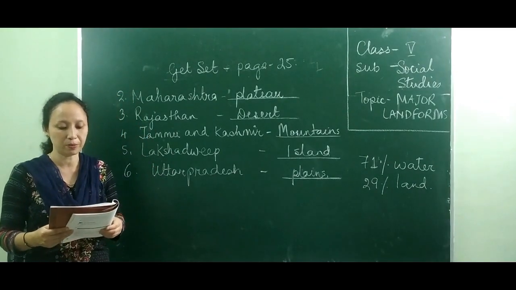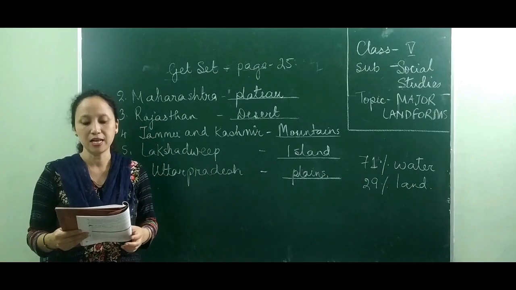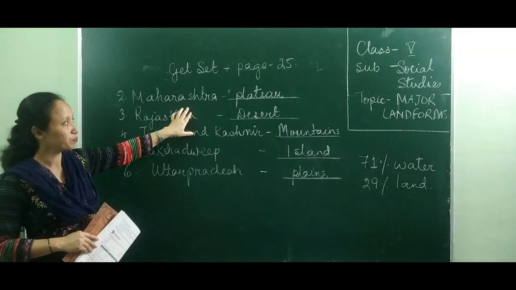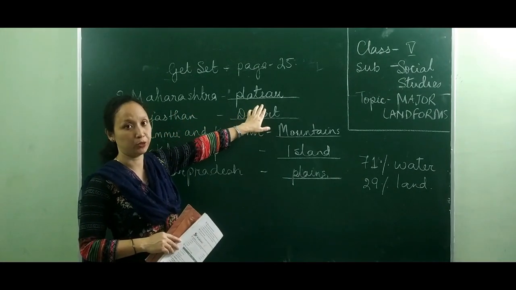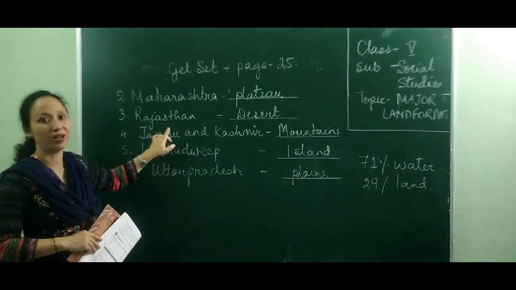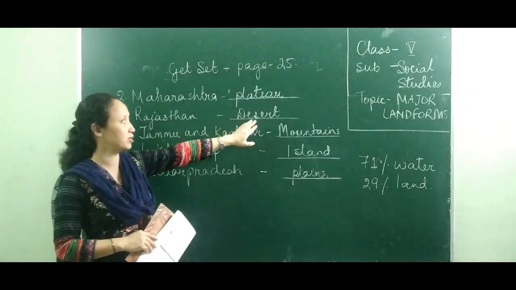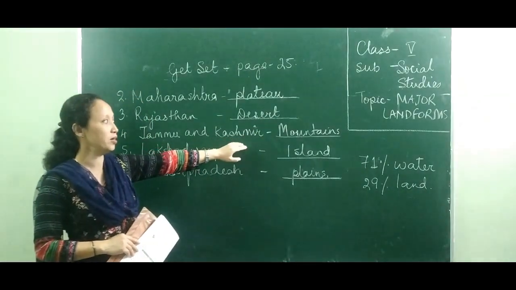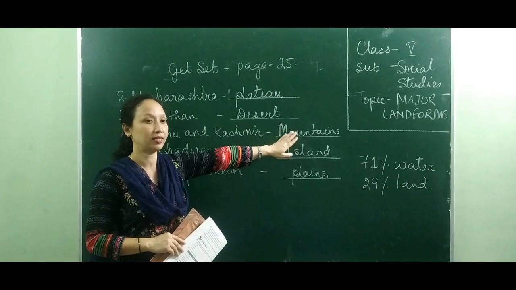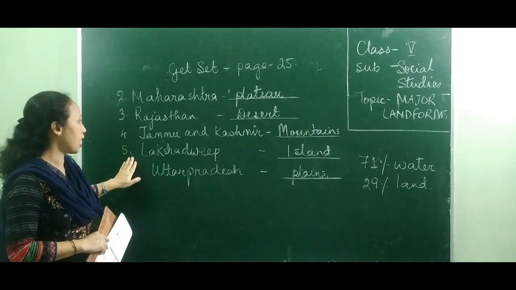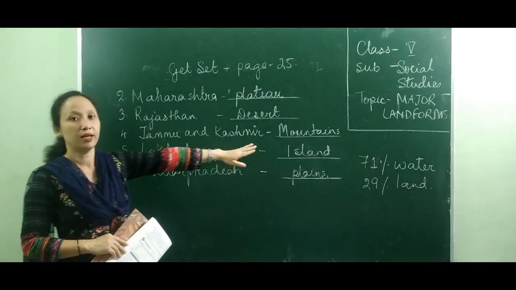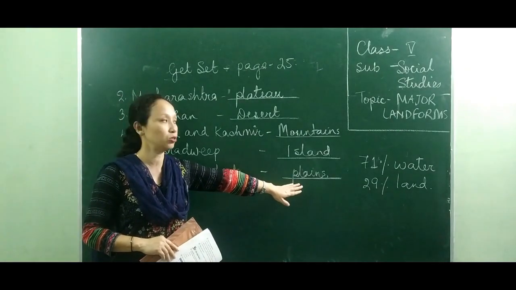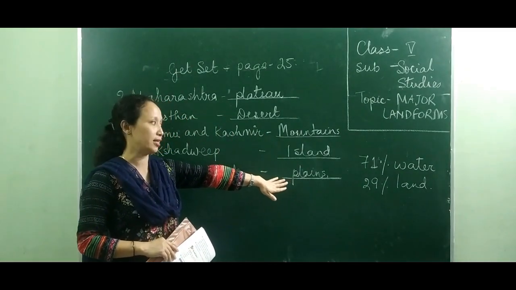Bihar is the state which represents, or brings to our mind, the physical feature of a plain, okay. So the second one, Maharashtra, and the landform is plateau. You fill this up. The third one, Rajasthan, and it brings to our mind a desert. The fourth one, Jammu and Kashmir, brings to our mind the landform of mountains. Likewise, number 5, Lakshadweep, it's an island, and the last one, number 6, Uttar Pradesh, brings to our mind the landform which is plain.